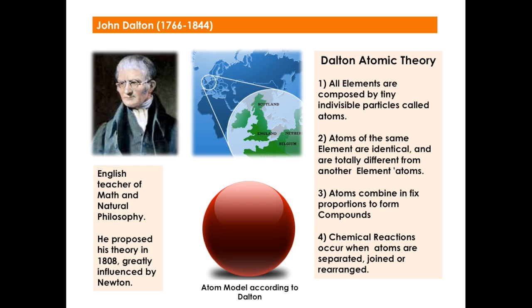Dalton's atomic theory is divided in 4 points. The first one states all elements are composed of tiny indivisible particles called atoms. Second, atoms of the same element are identical and are totally different from another element's atoms. Third, atoms combine in fixed proportions to form compounds. And fourth, chemical reactions occur when atoms are separated, joined, or rearranged. Again, John Dalton believed that the model of the atom was a circular sphere.